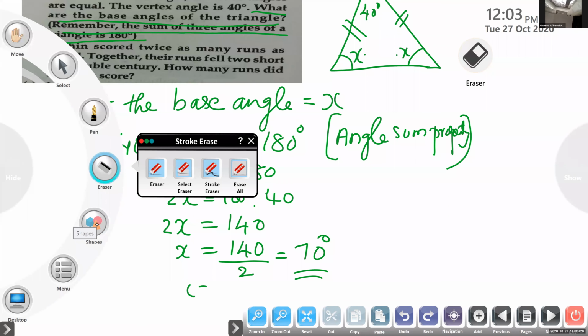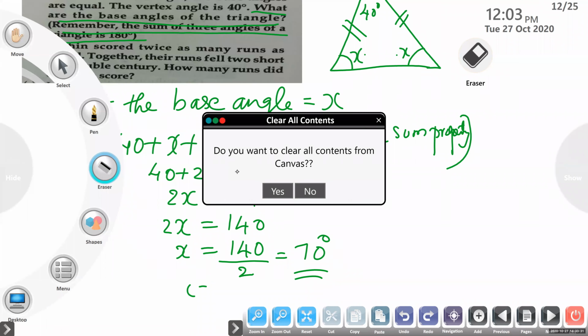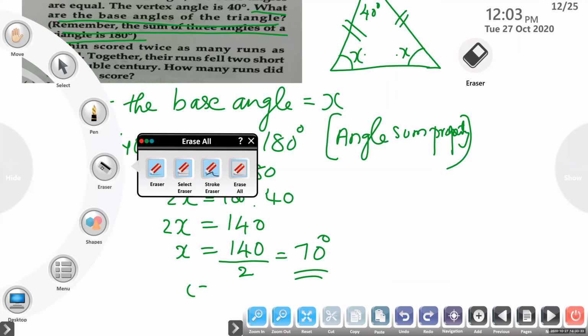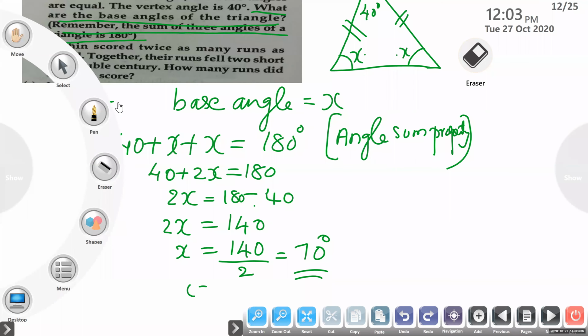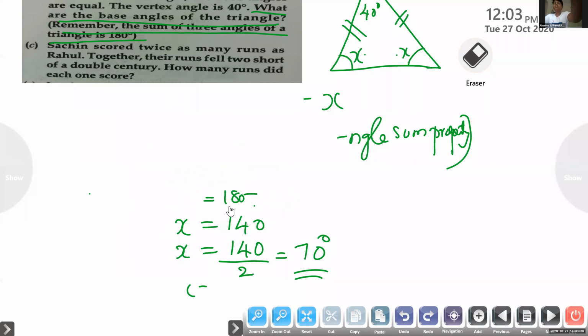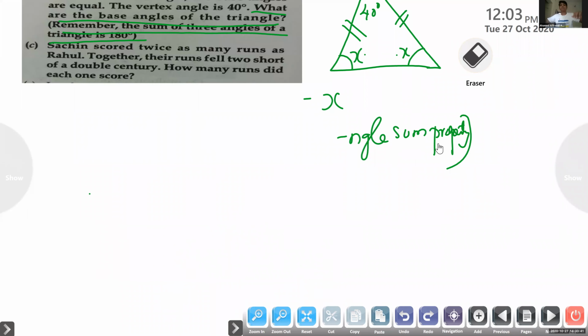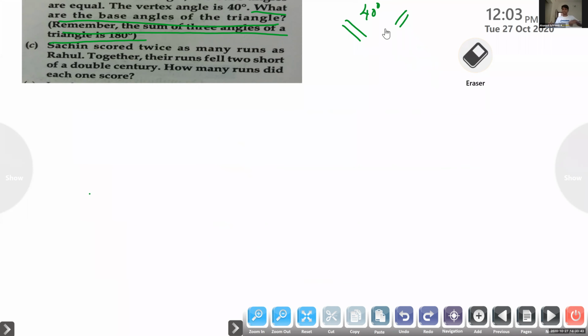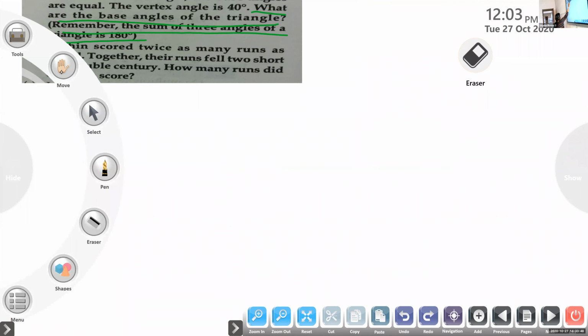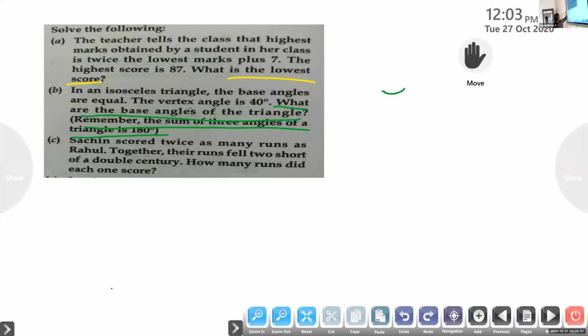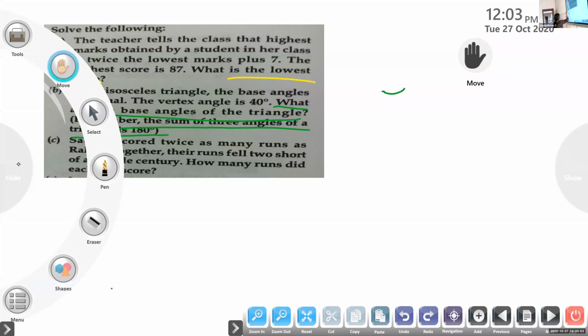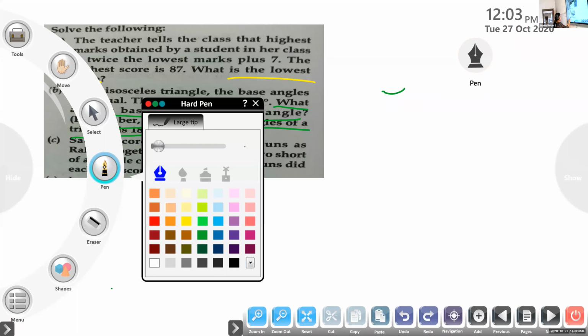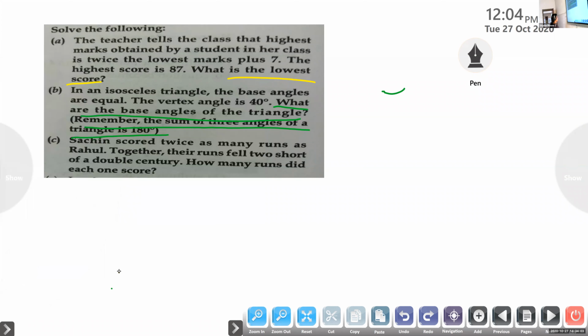Next one. Next question. This next question you can read, I think. Find out the answer. First you frame the equation and tell me.